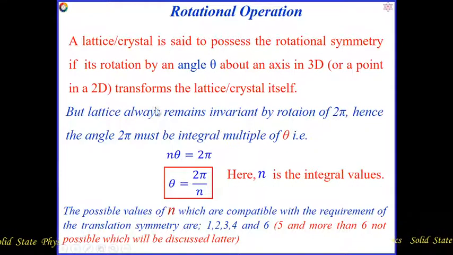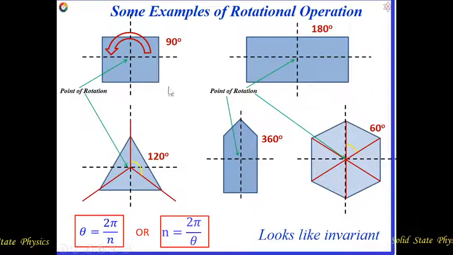With an example we are going to understand the rotational operation. Suppose this is an object, or we can say this is a square. This angle is 90 degrees, this angle is 90 degrees, and this point is the so-called point of rotation.